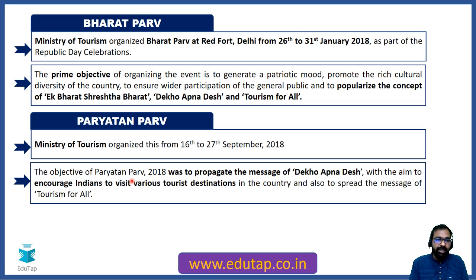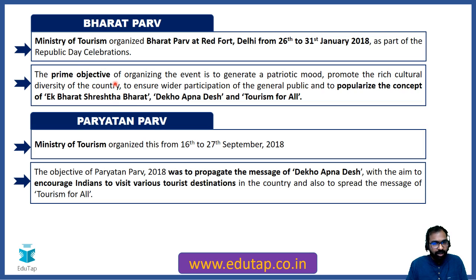Fine, let's see what is the role of the Ministry of Tourism in Ek Bharat Shresth Bharat. See, the Ministry of Tourism is one of the ministries that will be responsible for organizing activities under Ek Bharat Shresth Bharat, but that is not the coordinating ministry. But Bharat Parv was such an event, organized by the Ministry of Tourism, and it was held from 26th till 31st January as part of Republic Day celebrations of that year.